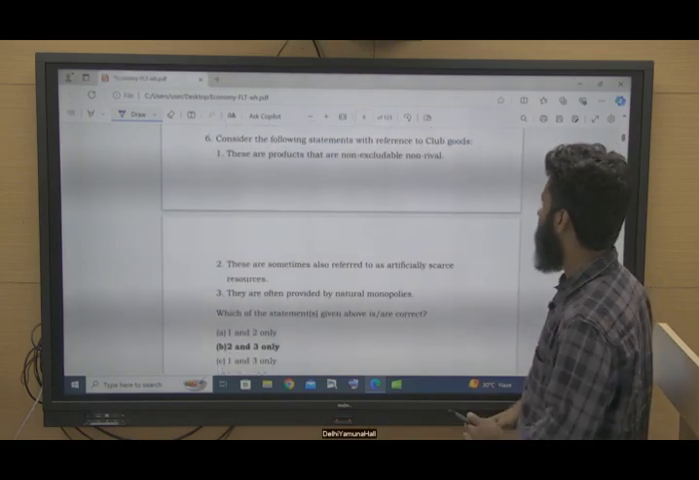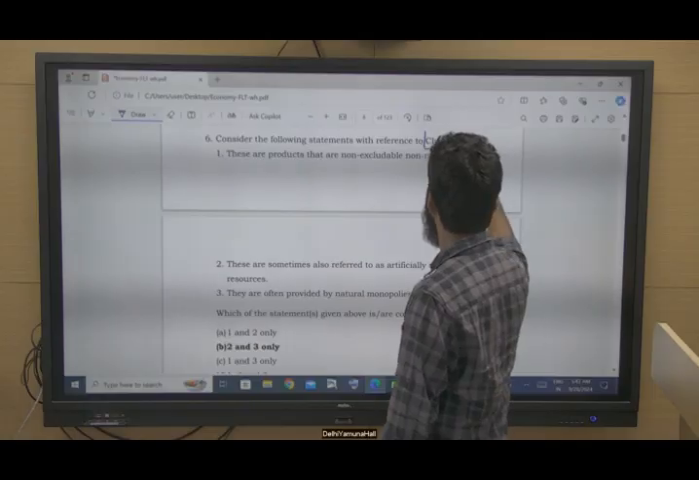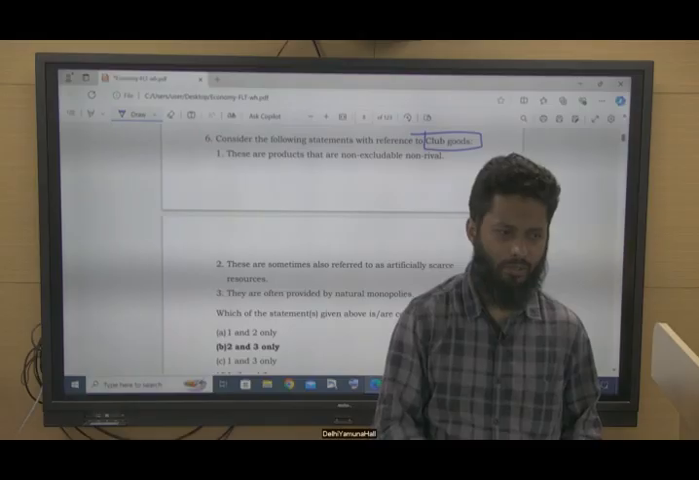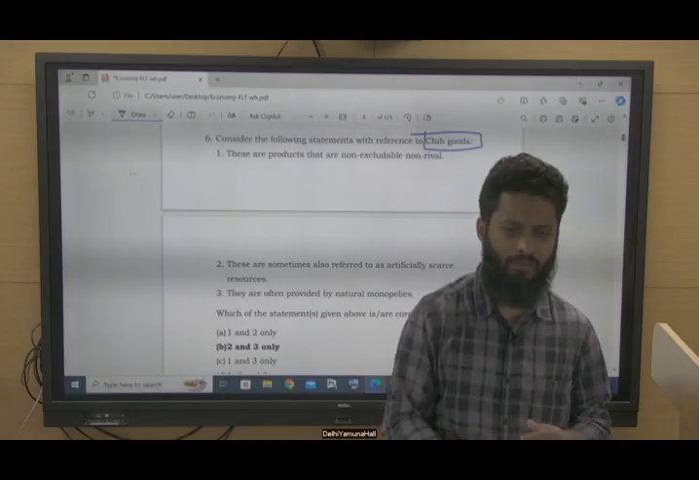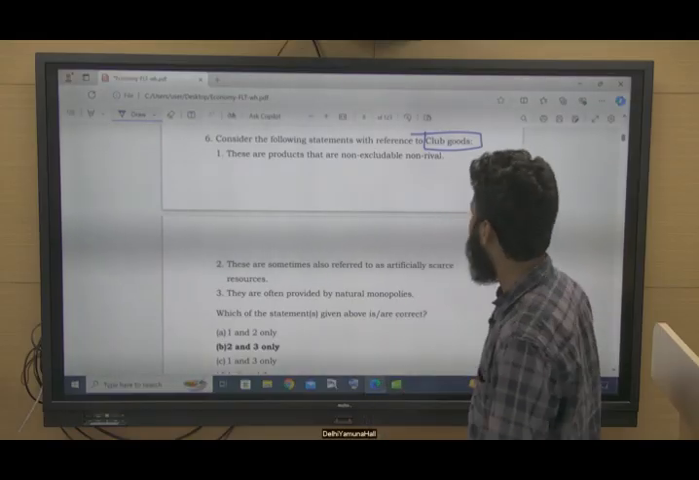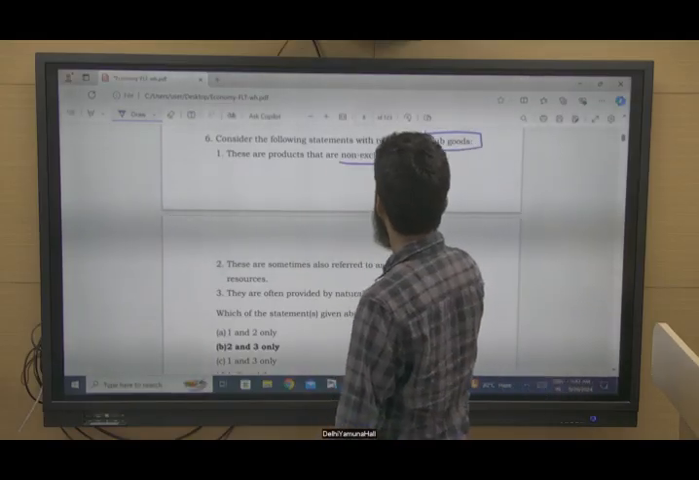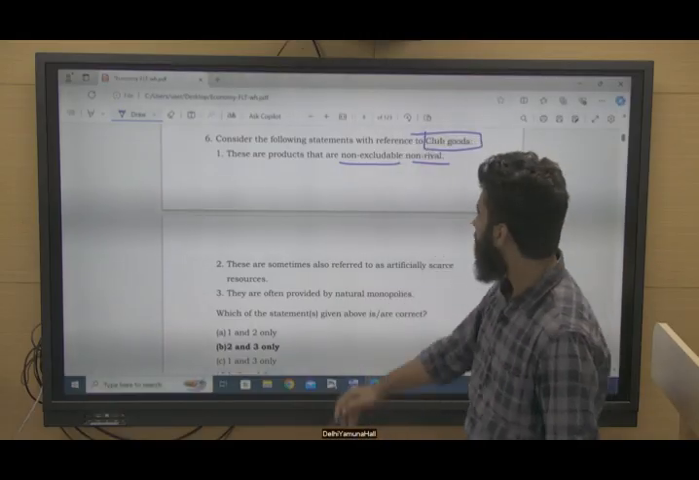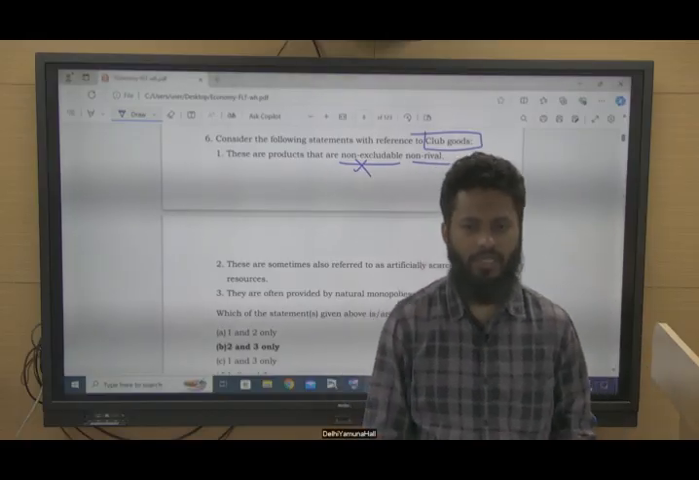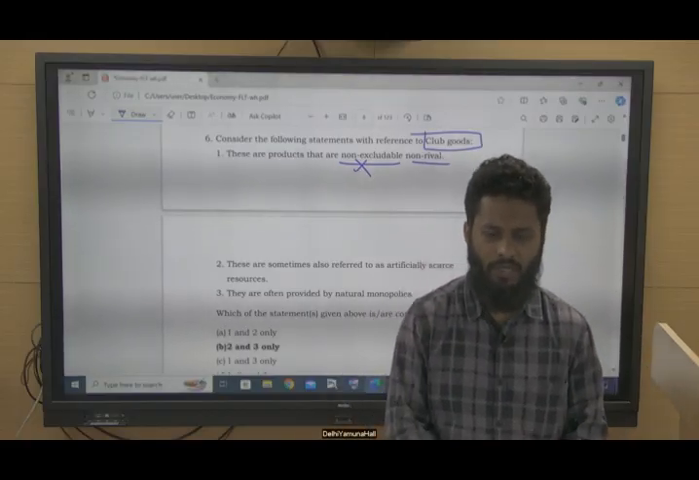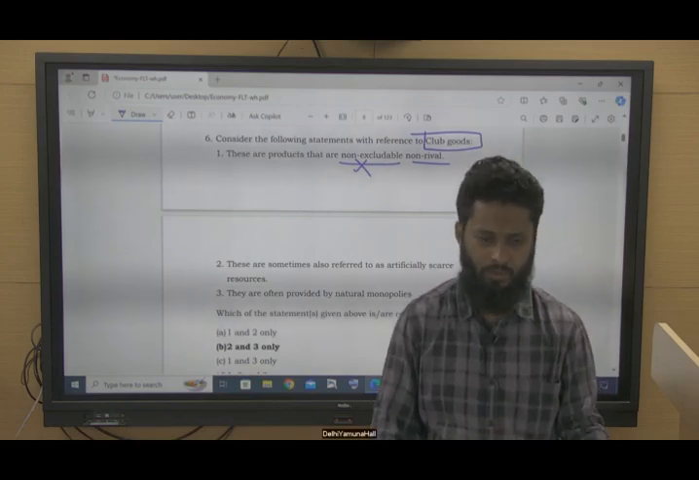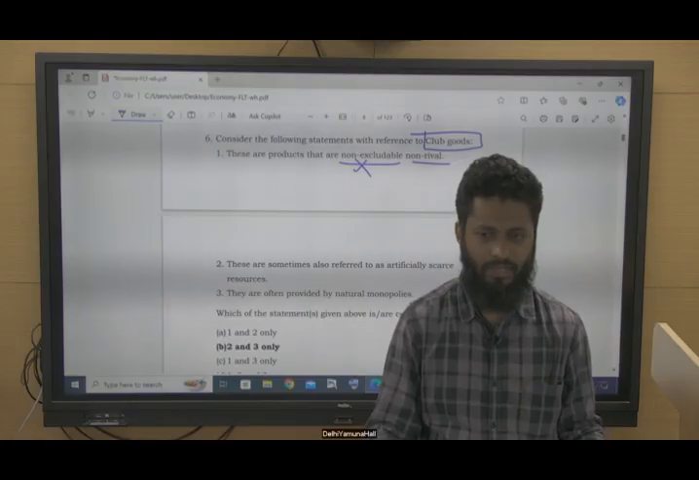Coming to question number 6, consider the following statements with reference to club goods. Club goods are those goods from which you can prohibit someone from consumption, but once he has qualified for consumption, then it is non-rival, right? So these are products that are non-excludable, non-rival. No, these are excludable. You can stop someone from consuming it. For example, the coaching class, right? You can prohibit a person from availing this service, from attending this class.